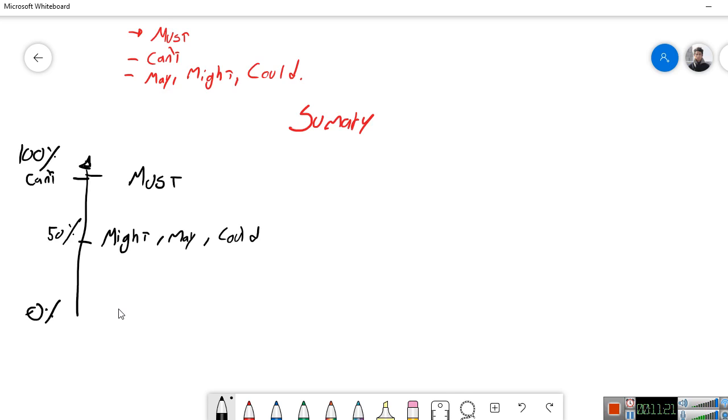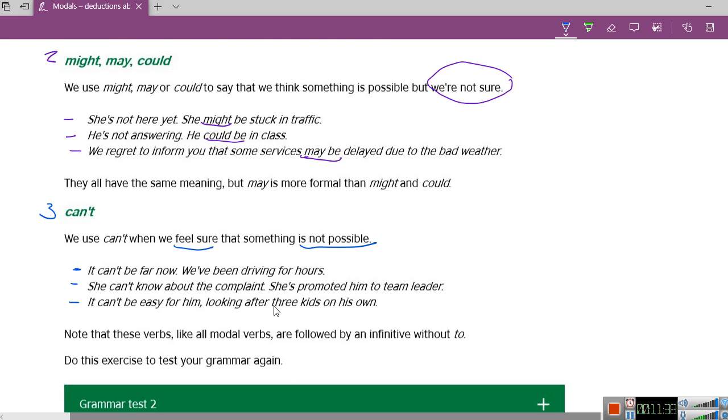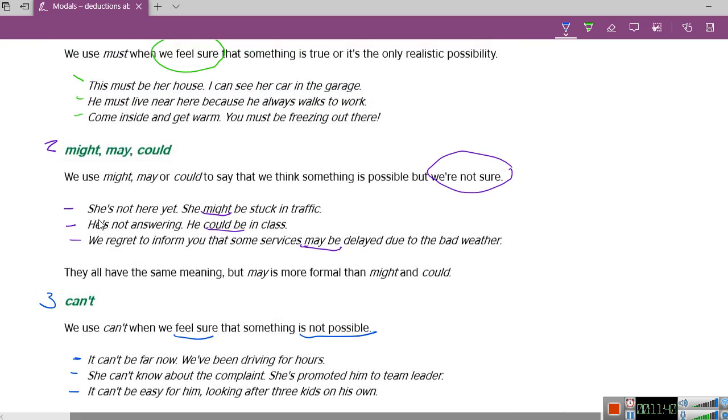In this last one, also remember, I forgot to write it here, they're the same. That means we can choose either may or could. Let me show you on the page. Let's look at this example. She is not here yet. She might be stuck in traffic.